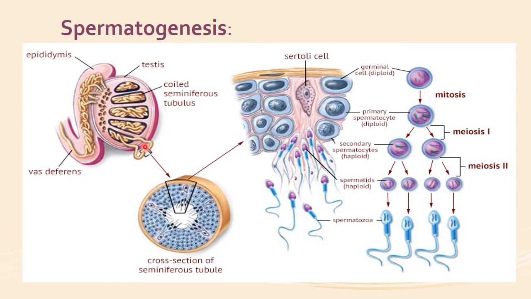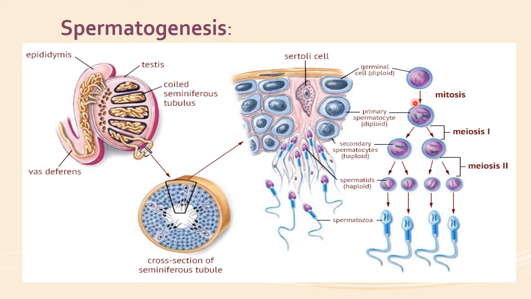So if we cut a section of one of these thread-like structures, the seminiferous tubule, it will look like this. And this is the wall of the seminiferous tubule showing you all the germinative phases of the spermatogonia. You can see here the developmental stages. And this is a Sertoli cell, which is a tall columnar supporting cell. All the heads of these sperms are attached to it until they are matured and then released. This is a germ cell, a spermatogonium, and it will have a diploid number of chromosomes.